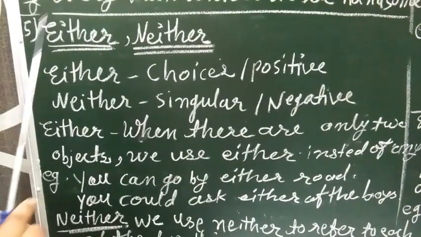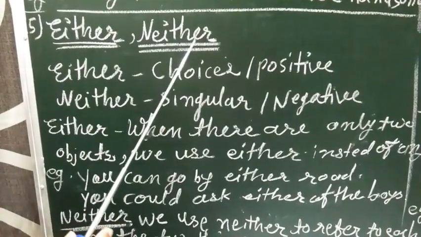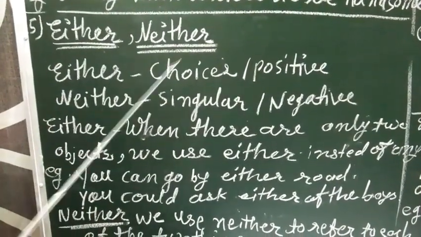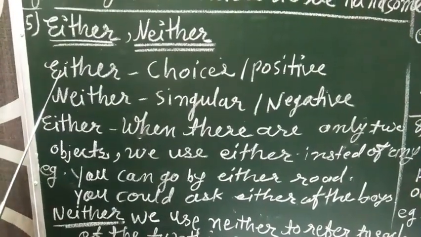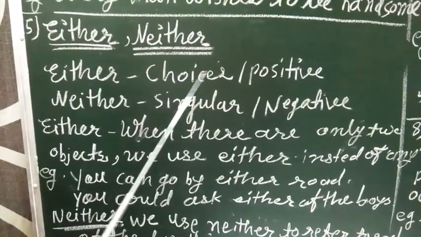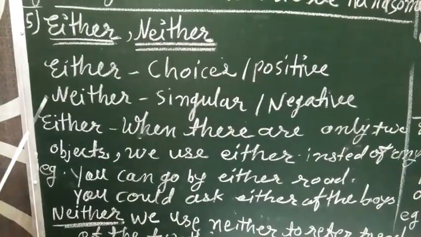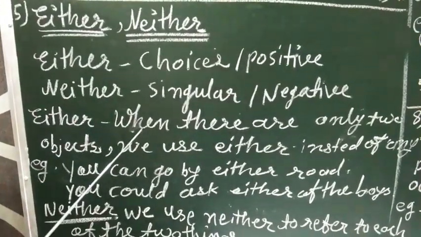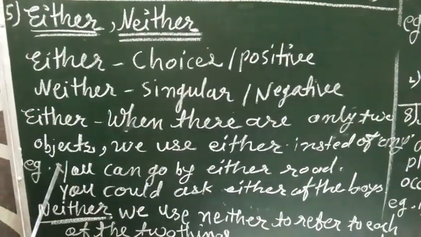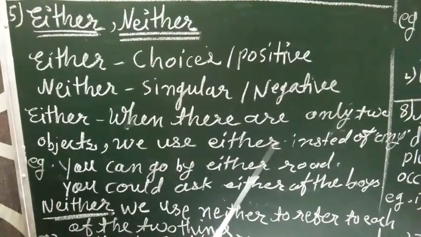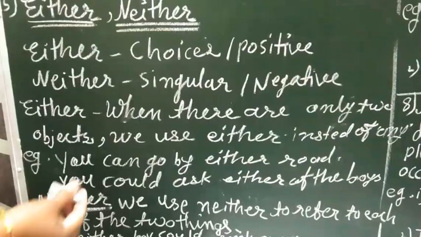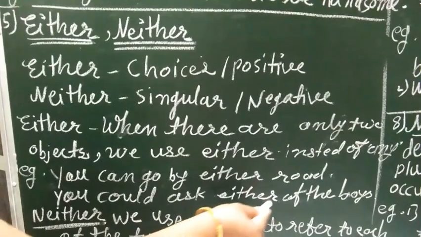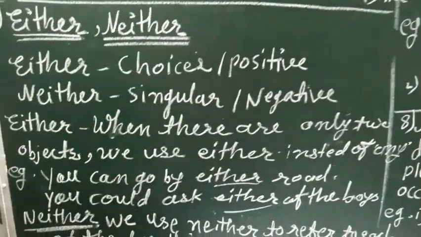Either, neither. These two words have another pronunciation also, either, neither. Both are correct, but at a time you have to use only one pronunciation. We use either for choices in positive sentences, and neither for singular and negative sentences. When there are only two objects, we use either instead of any. You can go by either road. You could ask either of the boys.